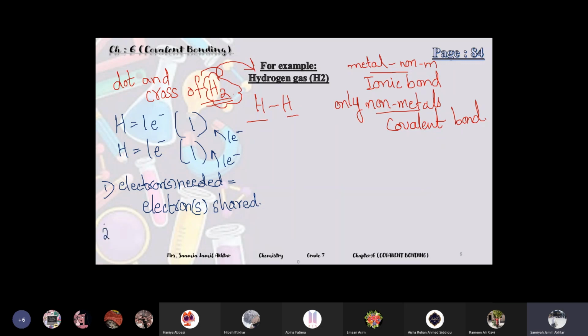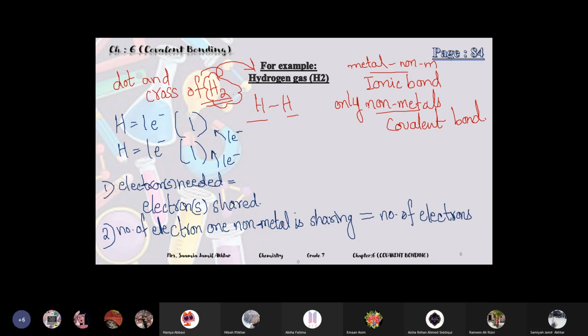And point number 2 is: the number of electrons one nonmetal is sharing will be equal to the number of electrons the other nonmetal will share. It means the two elements will share the same number of electrons.